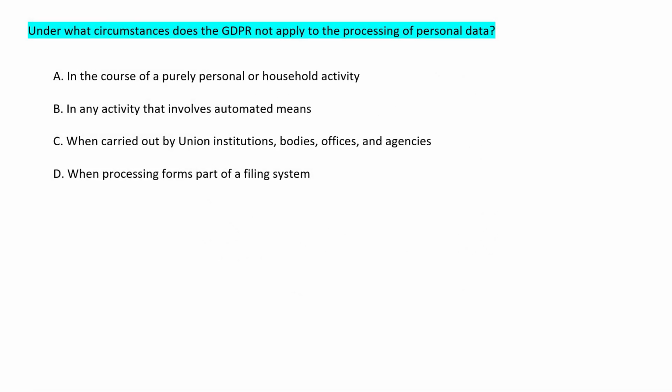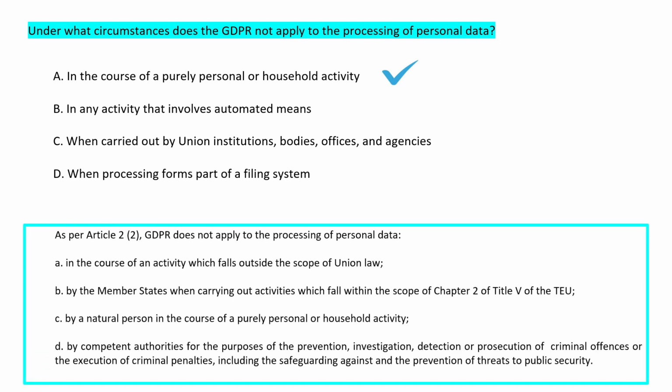Next question. Under what circumstances does the GDPR not apply to the processing of personal data? Correct answer is option A, that is, in the course of purely personal or household activity. Please note, the following are the areas where GDPR will not be applicable.